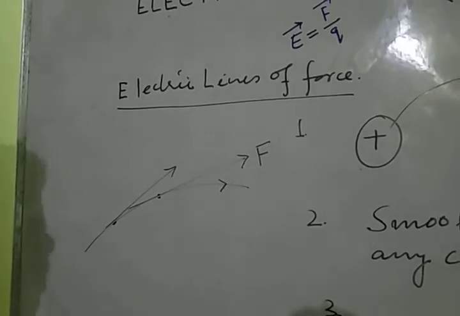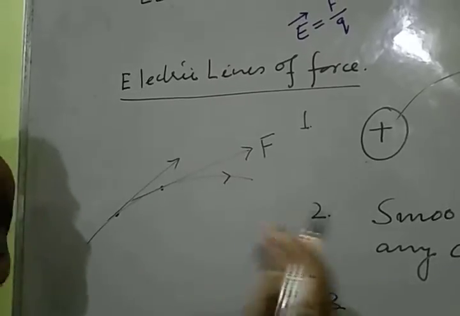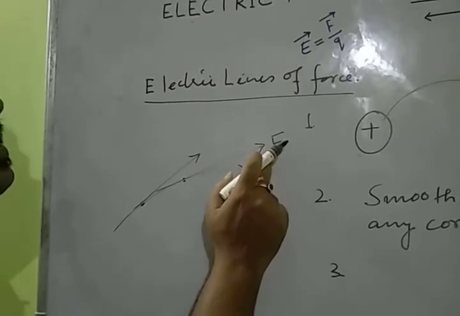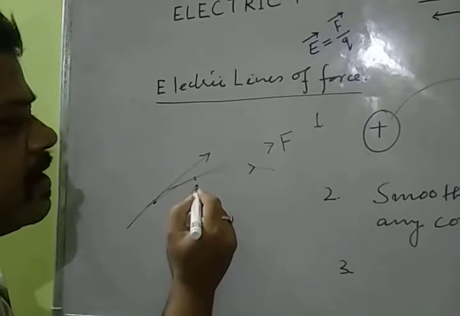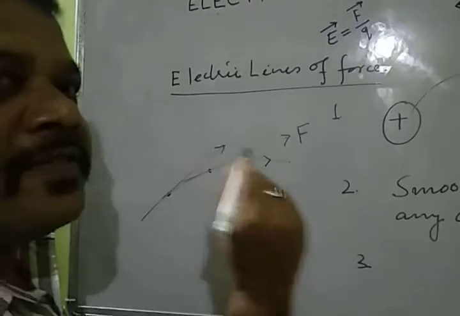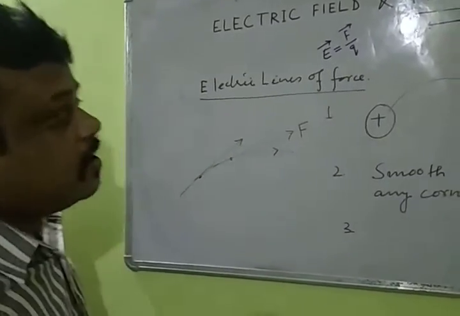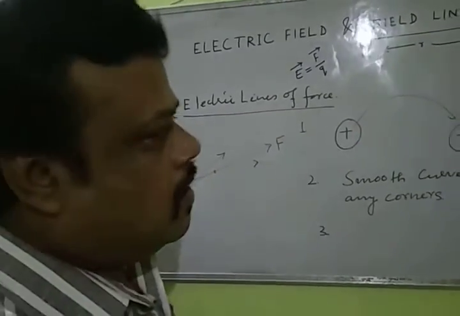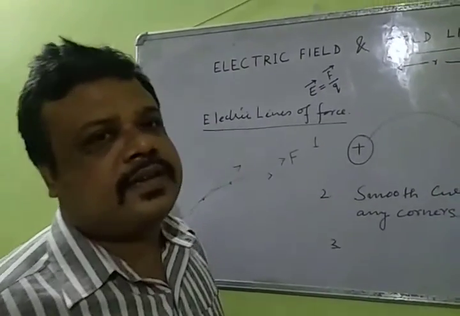What I am trying to say is, in an electric field, if a charge changes its position, the direction of the force experienced by the charge is different. At a different position, the direction of force is different. That is the beauty, the uniqueness, the speciality of electric lines of force. This is the third property. The remaining properties will be discussed in my second video.